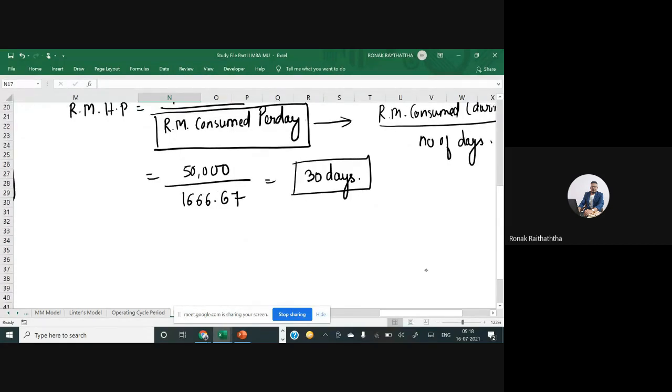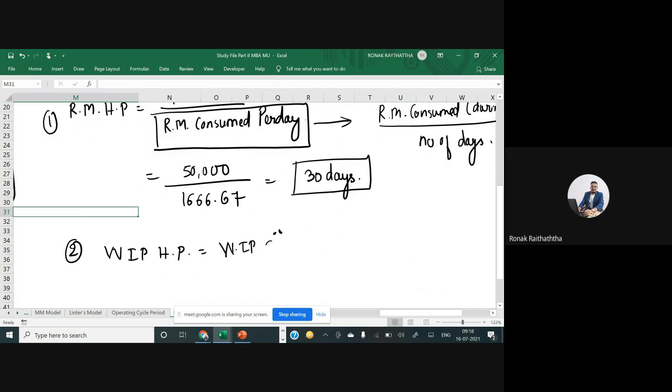Moving to next one, which will be WIP holding period equals to WIP stock divided by cost of production per day.